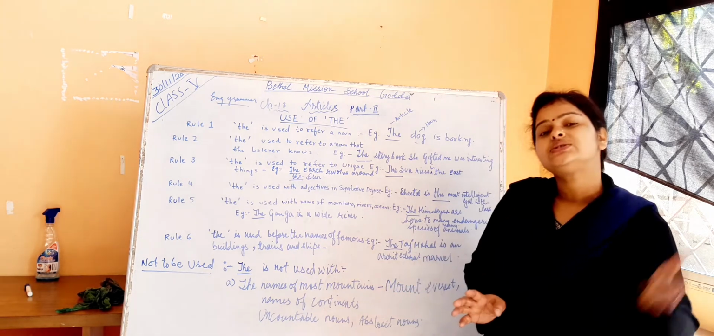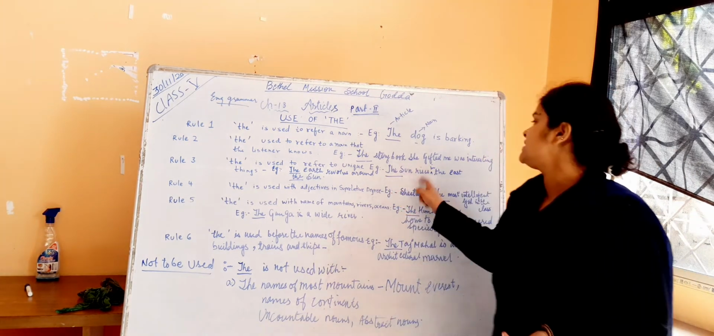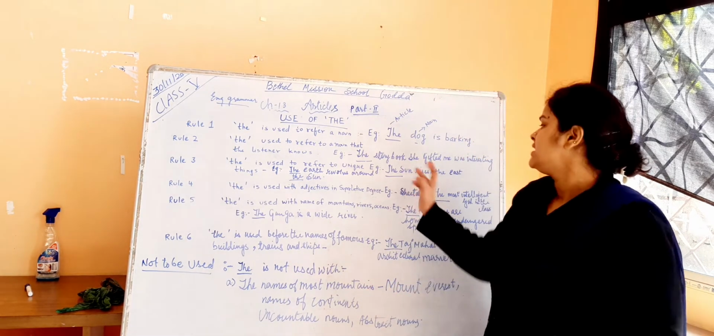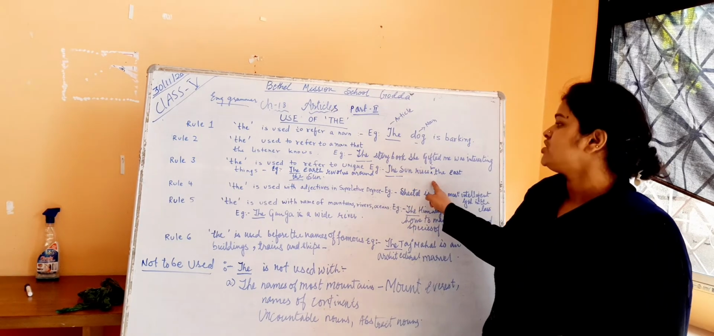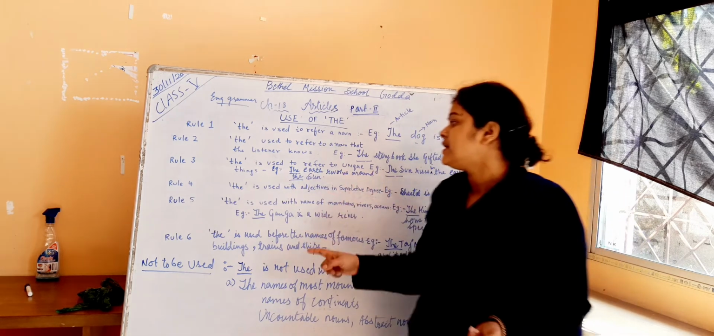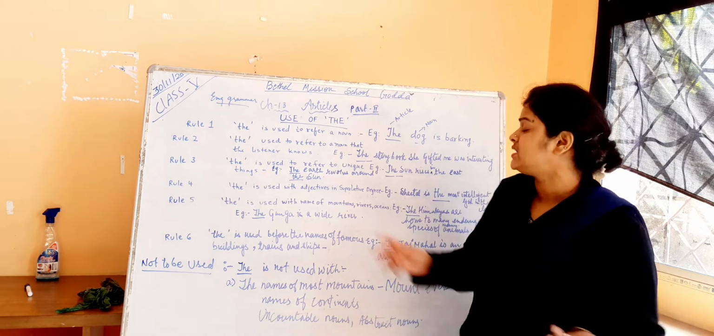Third one: "the" is used to refer to a unique thing. For example, the sun rises in the east. The sun is only one and unique in nature, so "the" is used to express it. Second example: the earth revolves around the sun. The sun is universal, one, and unique in nature, so "the" is used.